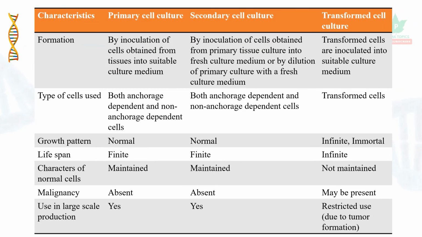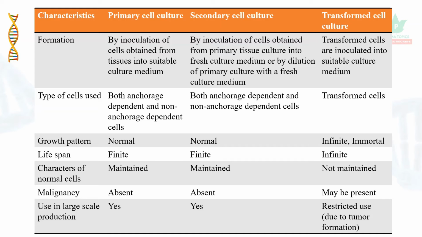So in a nutshell, let us see about the primary cell culture, secondary cell culture, and transformed cell culture. The primary cell culture is obtained from the tissues and cultured in a suitable medium, whereas the secondary culture is by the inoculation of the cells obtained from primary culture into a suitable medium, or dilution of the primary cell culture.